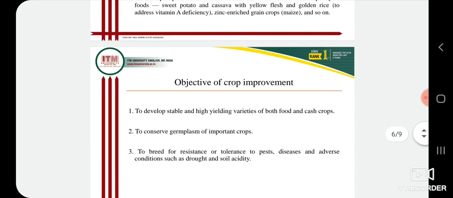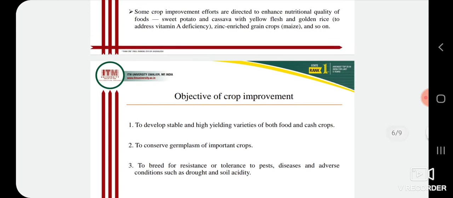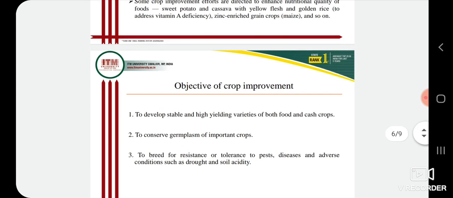Drought, flood. So we have to develop varieties which can survive in these adverse conditions, or which can tolerate the attack of pests and diseases. Disease resistant varieties, like this many varieties are there. So we have to breed these types of genotypes.